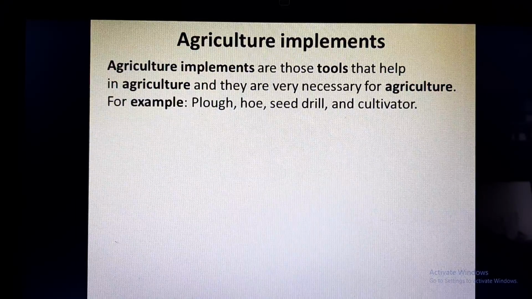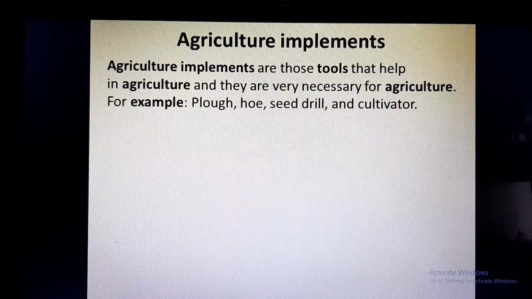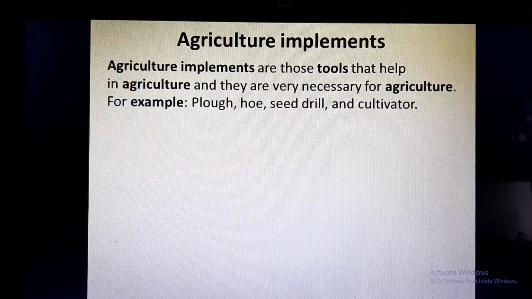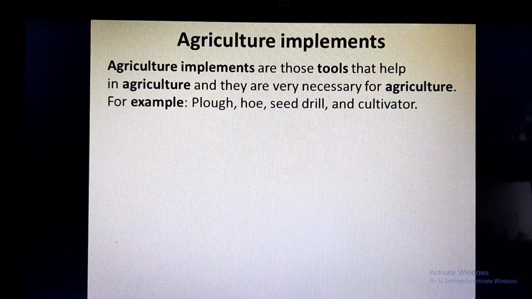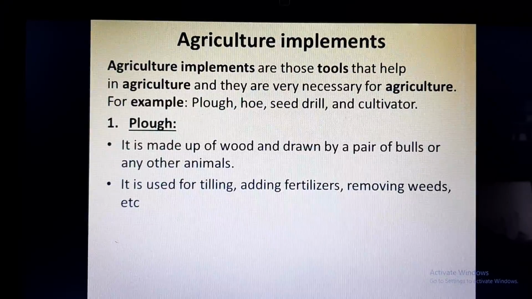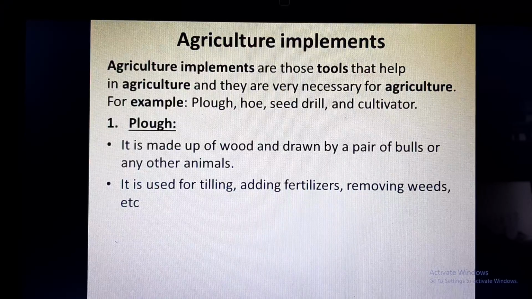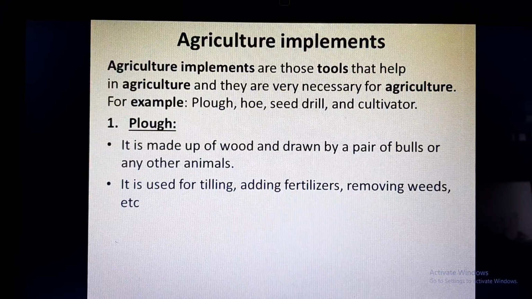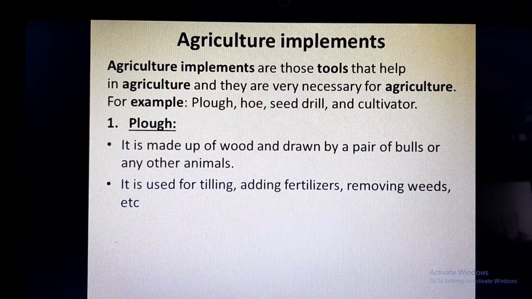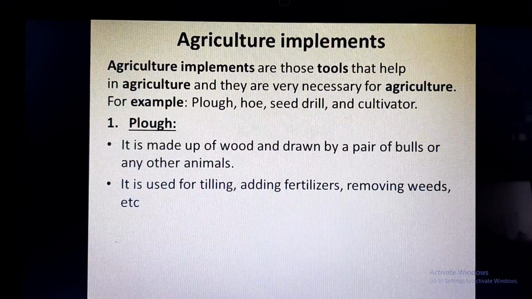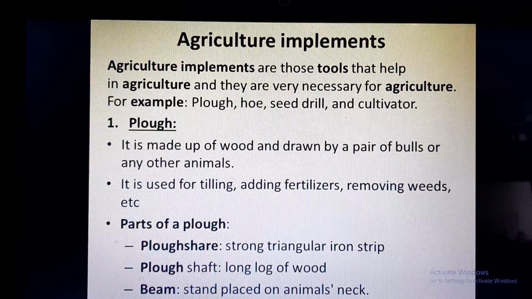Now we'll discuss agriculture implements. Agriculture implements are the tools which help in agriculture and they are very necessary for agriculture. Examples of agriculture implements are plow, hoe, seed drill and cultivator. First of all, we'll discuss plow. Plow is made up of wood and drawn by a pair of bulls or any other animals. It is used for tilling, that means loosening and turning of soil, adding fertilizers and removing weeds, etc.